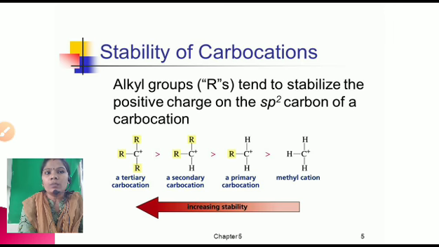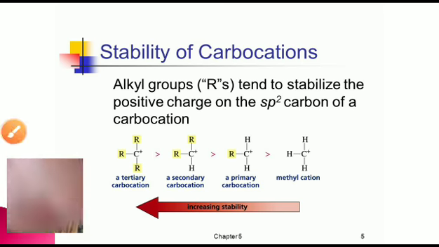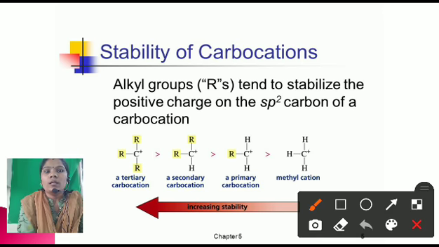Here the alkyl group tends to stabilize the positive charge on the sp2 carbon of the carbocation. That means when 3 R groups are attached to the carbon, that carbon is called a tertiary carbocation. Whenever 2 R groups are attached to the carbon, that is called a secondary carbocation, and when only 1 R group is attached to the carbon, that is called a primary carbocation.